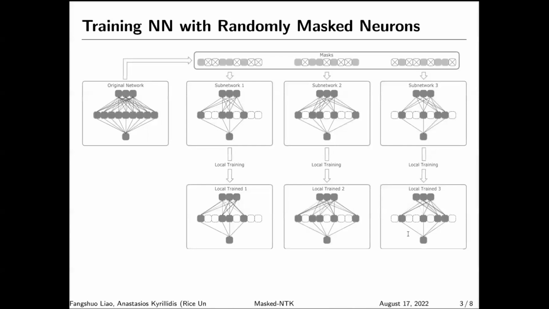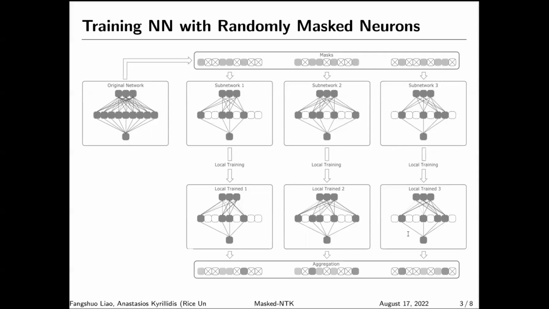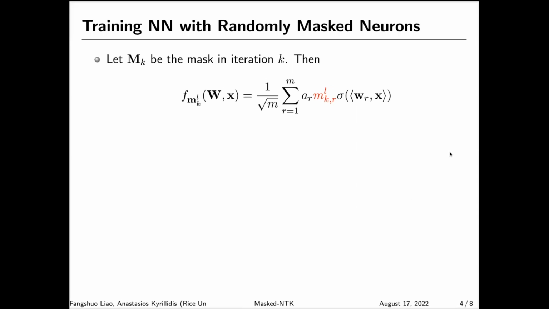We then perform local training on these subnetworks using gradient descent and arrive at a set of locally trained subnetworks. We compute the aggregation weights based on the masks and use these aggregation weights to combine all the locally trained subnetworks into the aggregated network. This aggregated network will become the initial dense network in the next global iteration.